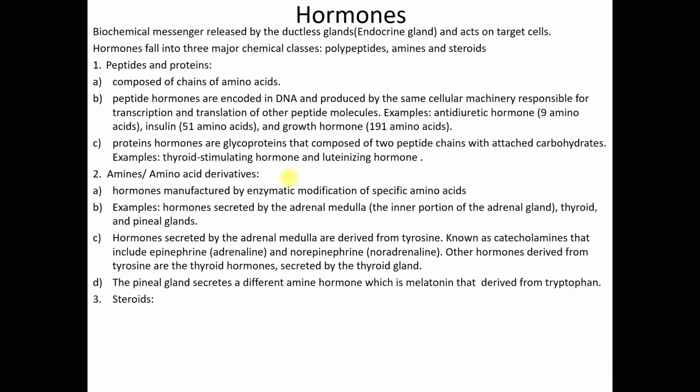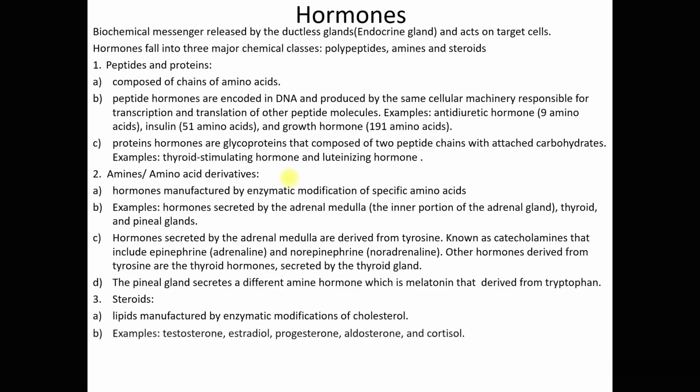Now, the third group is steroids. Steroids are lipids manufactured by enzymatic modifications of cholesterol. Examples of steroid hormones are testosterone, estradiol, progesterone, aldosterone, and cortisol. Estradiol and estrogen are similar but not the same.